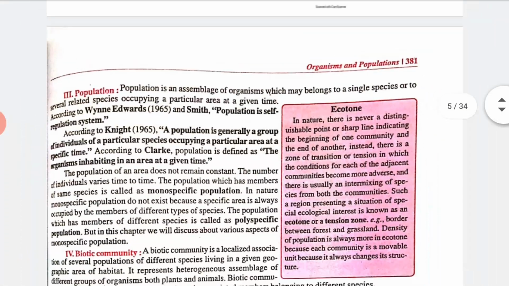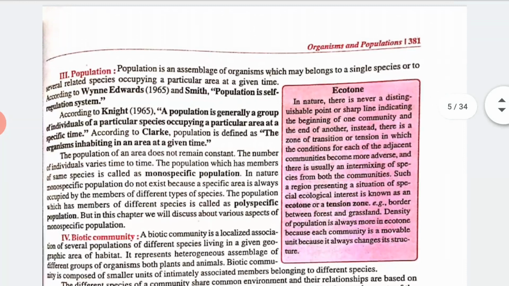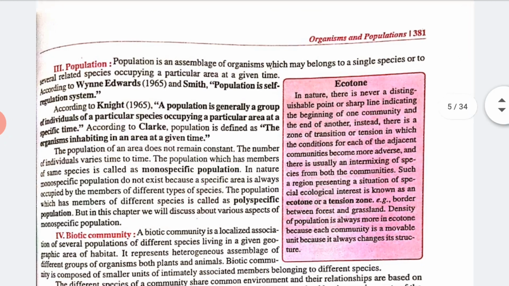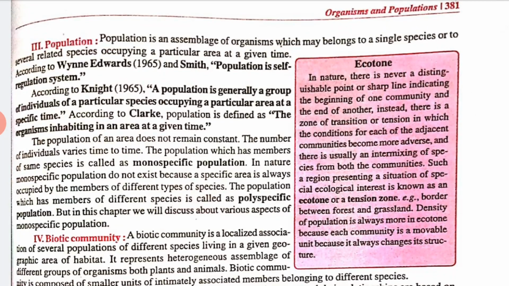Now let's talk about population. What is a population? A population is an assemblage of organisms which may belong to a single species or to several related species occupying a particular area at a given time. Clear? According to Knight in 1965, a population is generally a group of individuals of a particular species occupying a particular area at a specific time. That is known as a population.